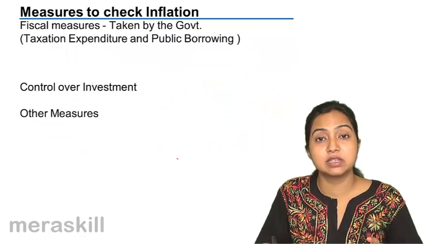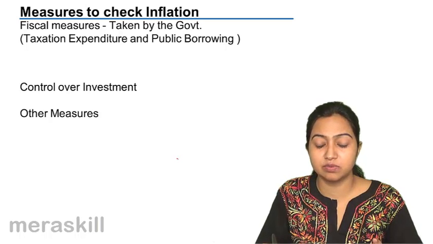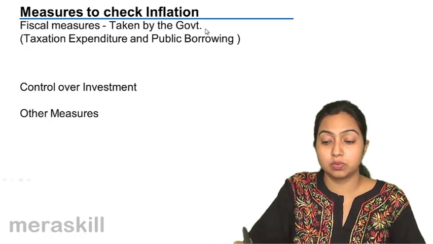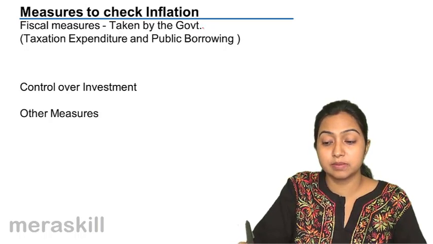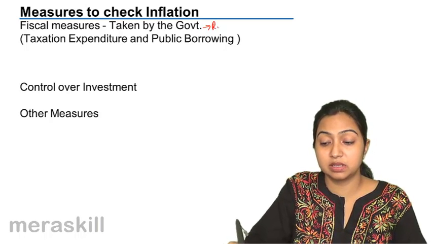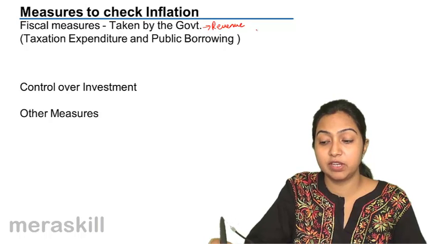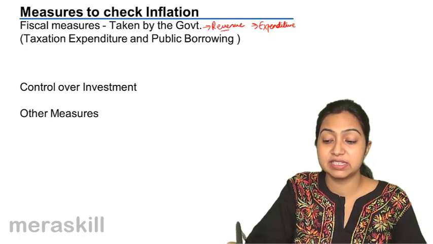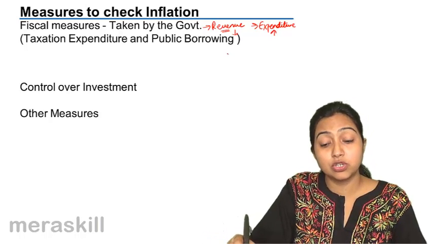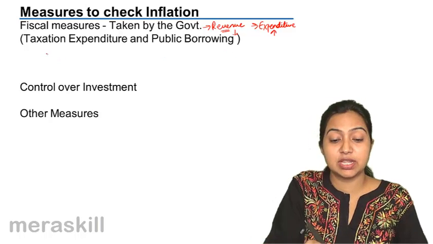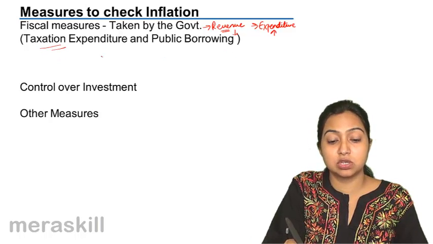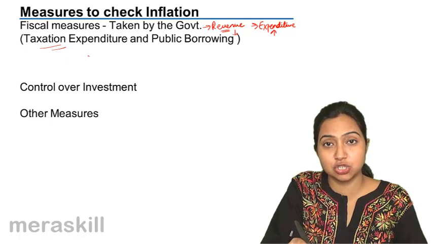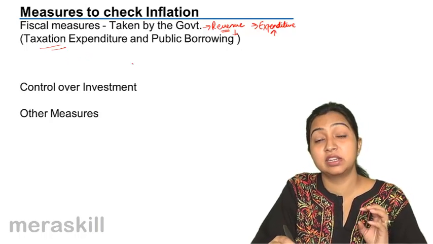The next measure is physical measures. Physical measures are the measures that are taken by the government. Now, what does the government do? The aim of the government is to earn revenue, and with this revenue it carries on its expenditures. But what generally happens is that their revenue is less and their expenditure is more. Now, what should they do? How can they check this? They can check this by increasing their sources of revenue, by increasing their taxation policies, by increasing the direct tax.